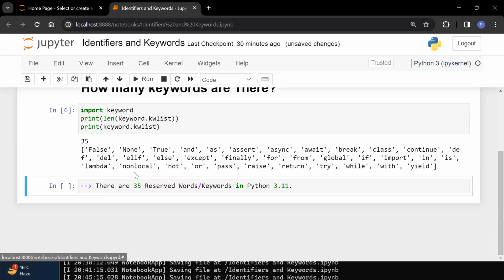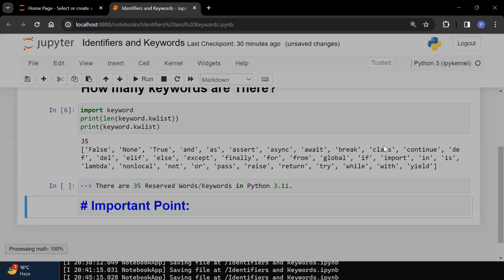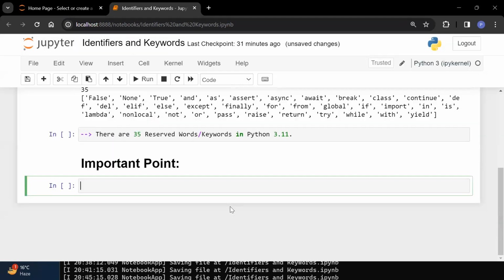If I can see, first thing, all the keywords are in which format? So if you can focus on this point, all the keywords are in alphabet. For every keyword, we are having alphabets. So what I can mention? Keywords slash reserve words in Python only contain what? Only contain alphabet symbols. That means all the keywords in Python programming are alphabets only.